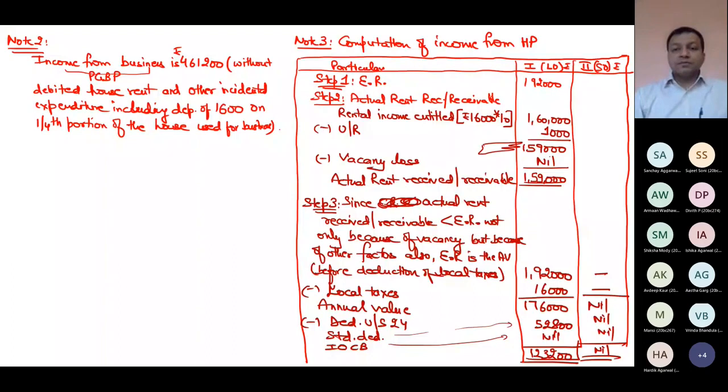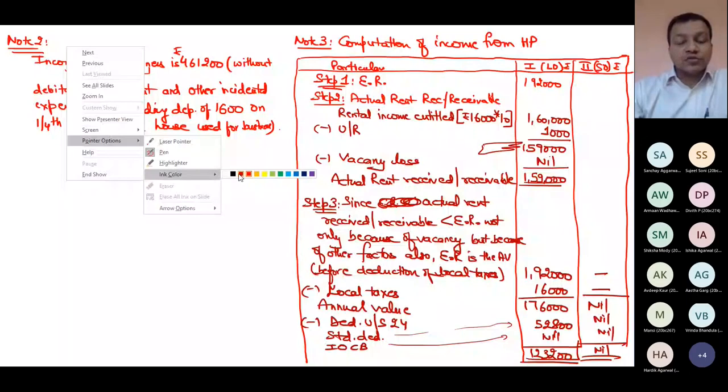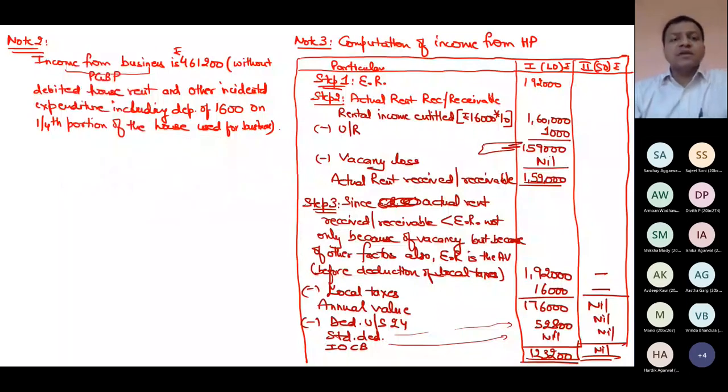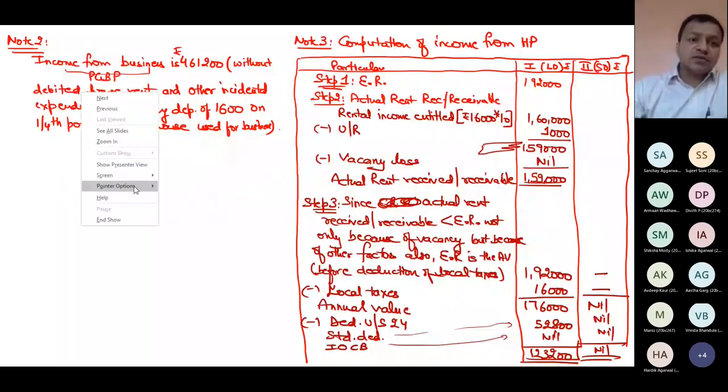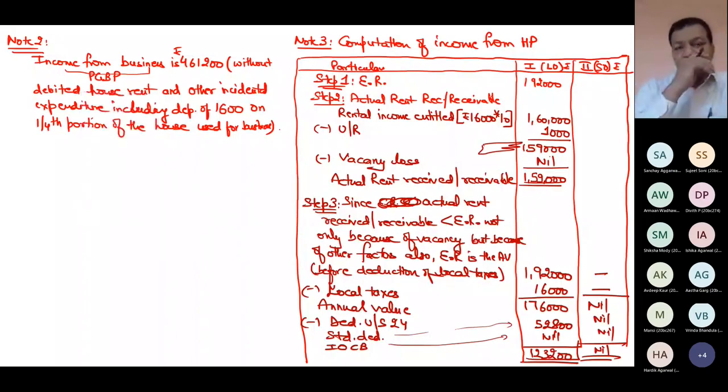Now let us compute PGBP income. I'm coming to note 2 now, income from PGBP. My house property chapter is over technically in this question, and I'm moving to the other head, PGBP. Though I have not yet discussed PGBP with you, till I discuss it in detail, you should apply logical assumption in note 2.